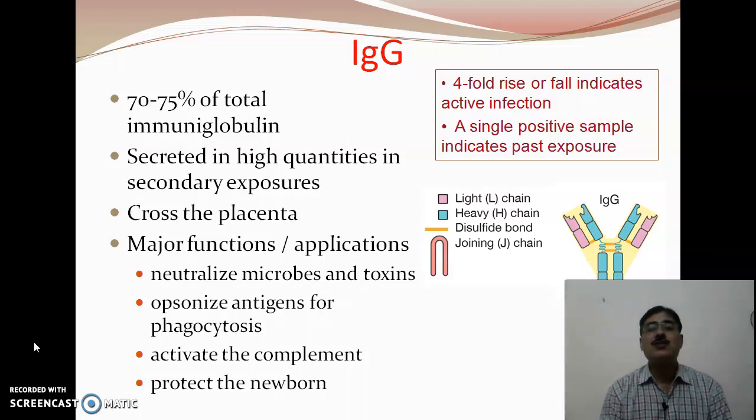And you can see the structure. It has the light as well as heavy chains, disulfide bonds, plus the joining J chain. Whatever we have discussed earlier as a generalized structure is the structure of immunoglobulin G. Now, with this antibody, a four-fold rise or fall indicates an active infection, and secondly, a single positive sample indicates past exposure to that particular antigen.